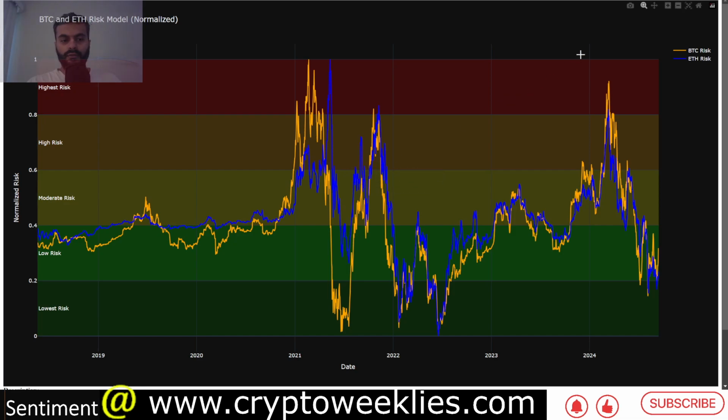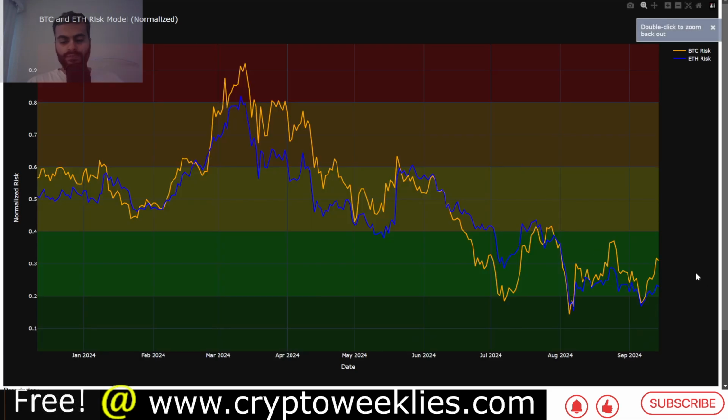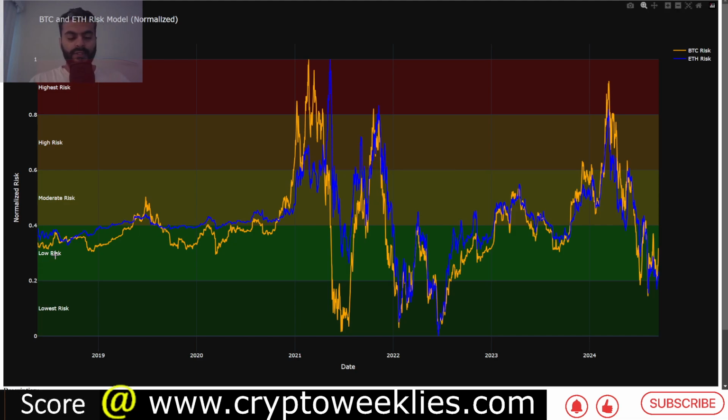To check out the overall market sentiment, it is coming in at between 0.31 risk for BTC. This is calculating the risk for BTC and ETH, which together have about 60 to 80% of market share of crypto markets. And again, ETH risk is at around 0.23, BTC risk at around 0.31. Both are in this low risk band at this point in time, based on their own price and 20-week moving